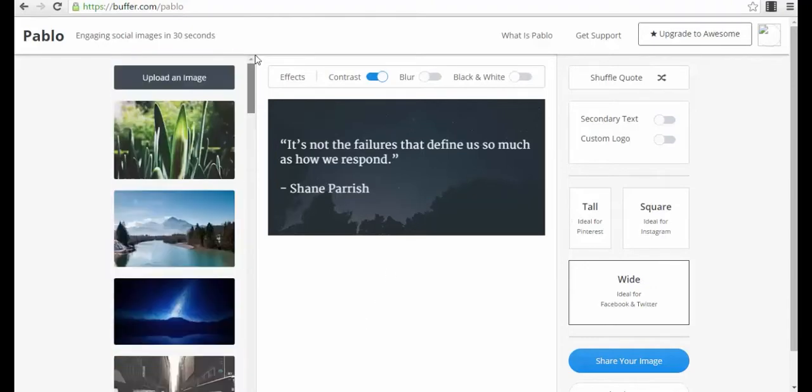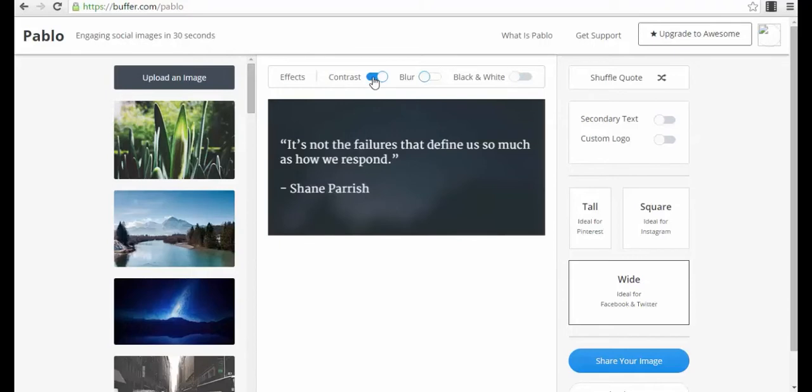And you also have some effects here, contrast, if you want a normal contrast, or a contrast with effect, if you want the background to be blurred, or if you want it normal, or if you want it black or white or not.